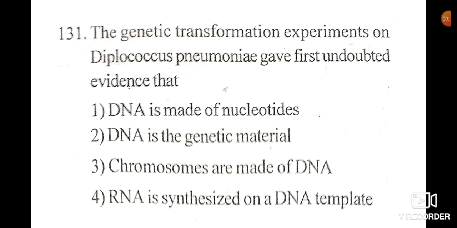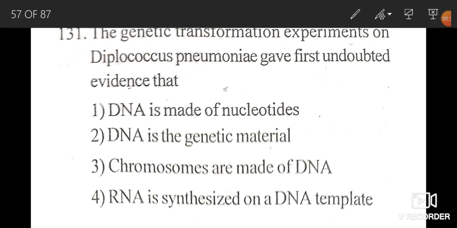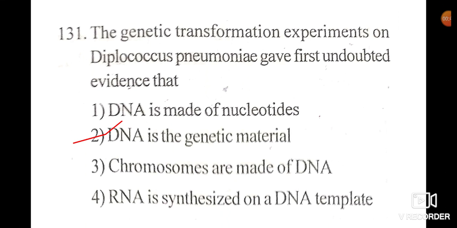The genetic transformation experiments on Diplococcus pneumoniae gave first undoubted evidence that right option is 2, that is DNA is the genetic material. The genetic transformation experiments on Diplococcus pneumoniae gave first undoubted evidence that DNA is the genetic material.